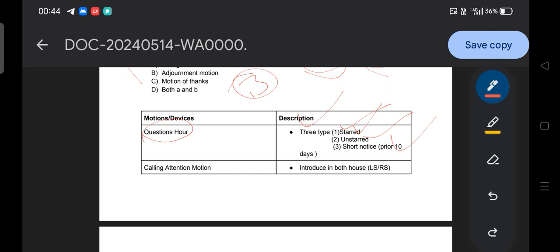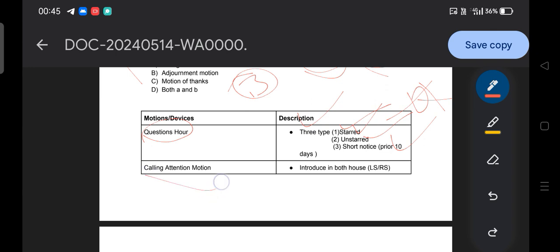So guys, why am I letting you know this? Because this has already been asked in UGC, so you need to remember the types of questions: starred, unstarred, and short notice questions. They can simply ask what the prior notice period for a short notice question is. So you can remember that it is 10 days.